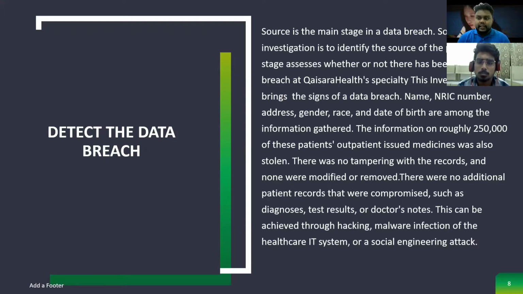The information is on roughly 250,000 of these patients. Outpatient issued medicine was also stolen. There was no tampering with the records, and none were modified or removed. There were no additional patient records compromised, such as diagnosis, test results, or doctor notes. This can be achieved through hacking, malware infection of the healthcare IT system, or a social engineering attack.